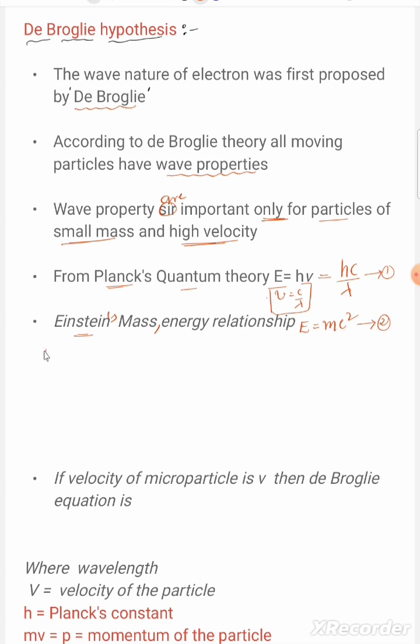From equations 1 and 2, we can write hc by lambda equals mc square. Here c cancels, and lambda equals h by mc.